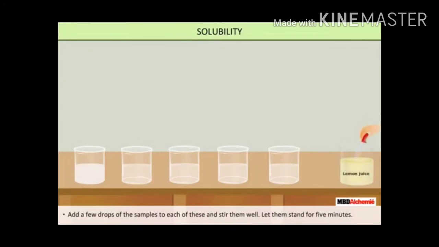Now I am dropping vinegar into the first beaker and stirring it well. Next, lemon juice. I will take the lemon juice with a dropper and drop it into the second beaker. Again I will stir it well. Next one is mustard oil. I will take mustard oil in a dropper and drop it in the third beaker. Then I will stir it well.